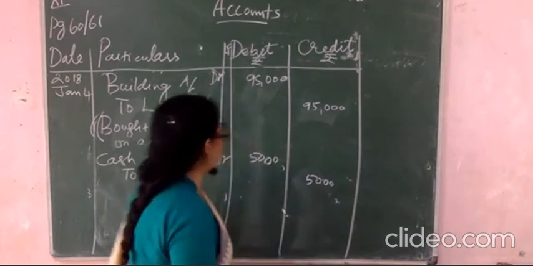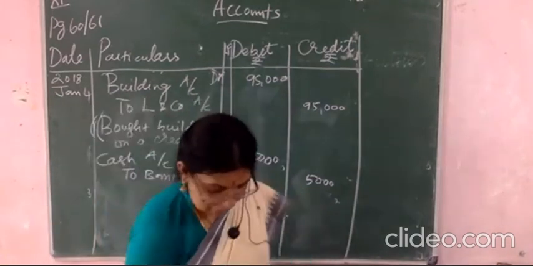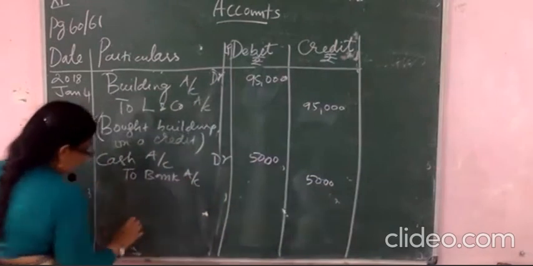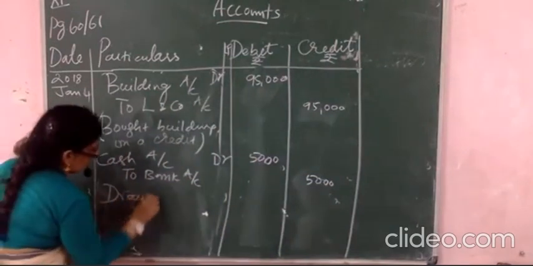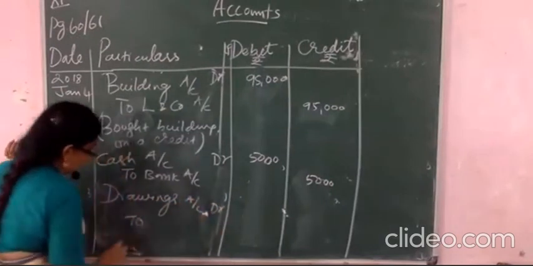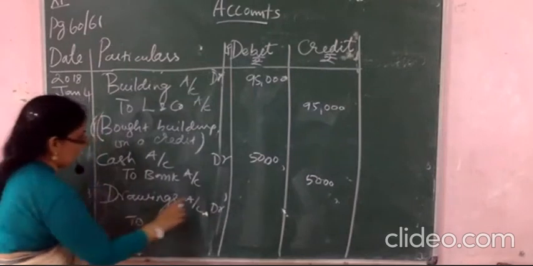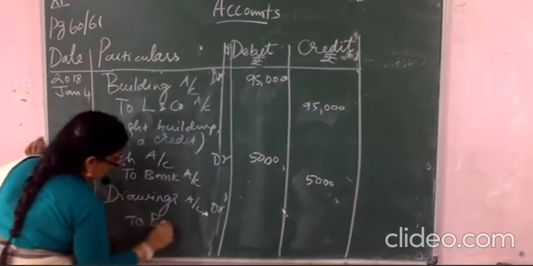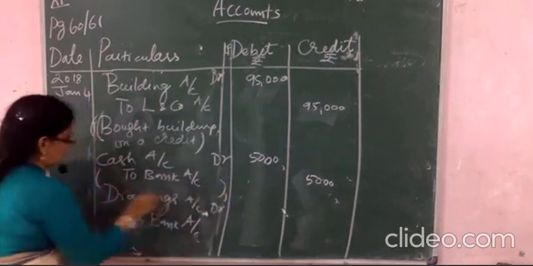So personal use means you have to mention here drawings. I told you that in rules we have studied. For the personal use, you have to mention drawings account debited to bank account.